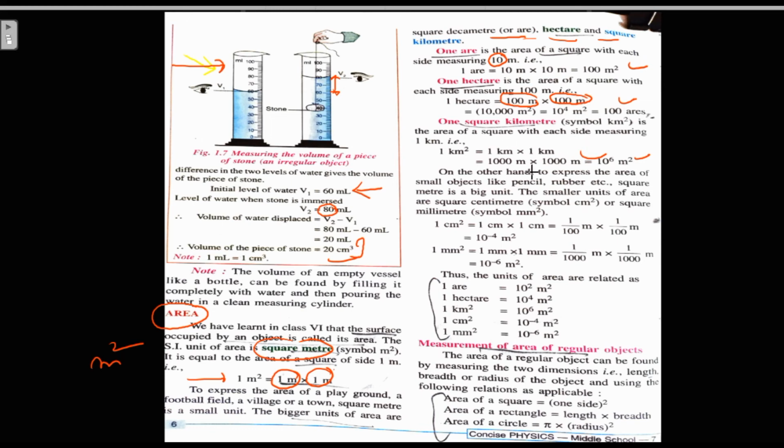To find out the area of a smaller object, we can use the smaller units.